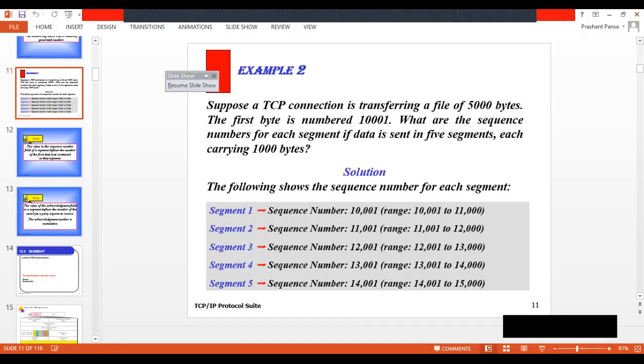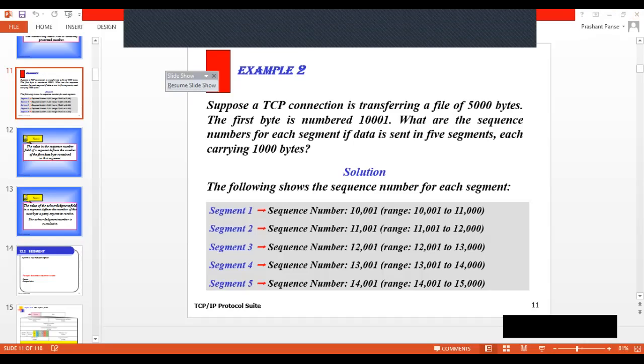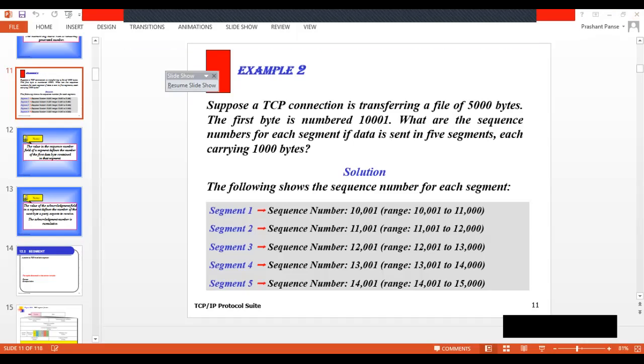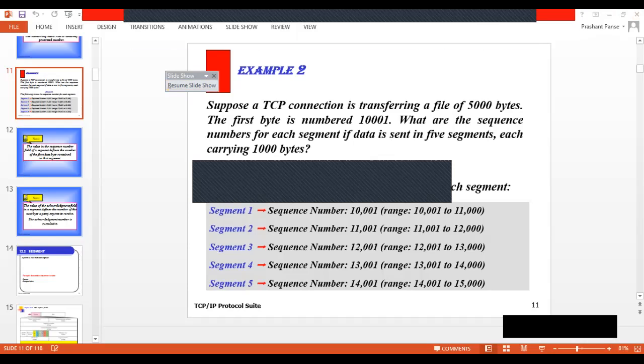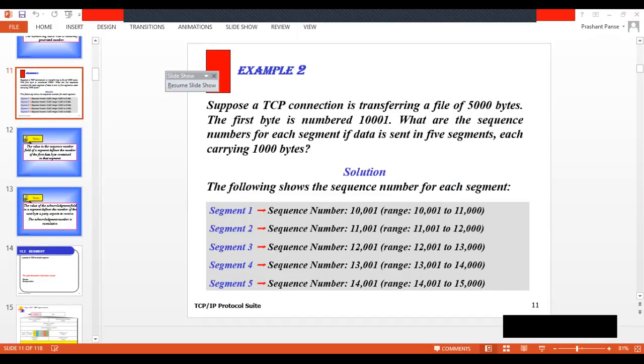See, this is the last byte of segment 1. In continuation to this, segment 2 starts with the sequence number 11,001 and goes from 11,001 to 12,000.